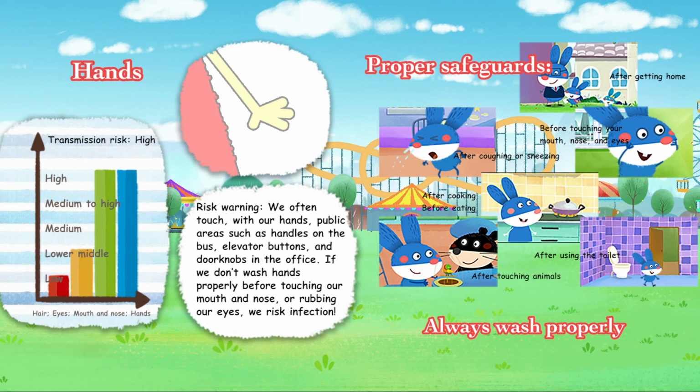Hands. Risk warning. We often touch public areas with our hands, such as handles on the bus, elevator buttons, and doorknobs in the office. If we don't wash hands properly before touching our mouth and nose or rubbing our eyes, we risk infection. Proper safeguards. Always wash properly after getting home, after coughing or sneezing, after cooking, before eating, after using the toilet, and after touching animals. Do wash your hands carefully before touching your mouth, nose, and eyes.